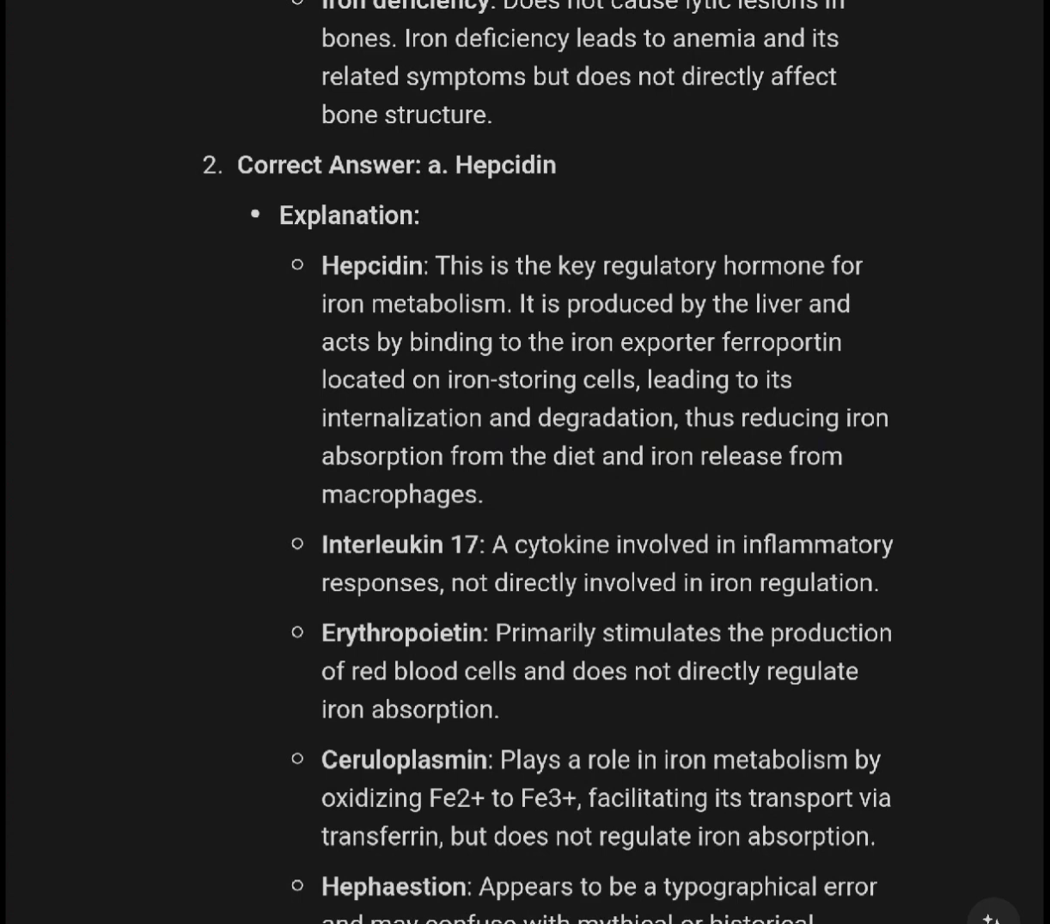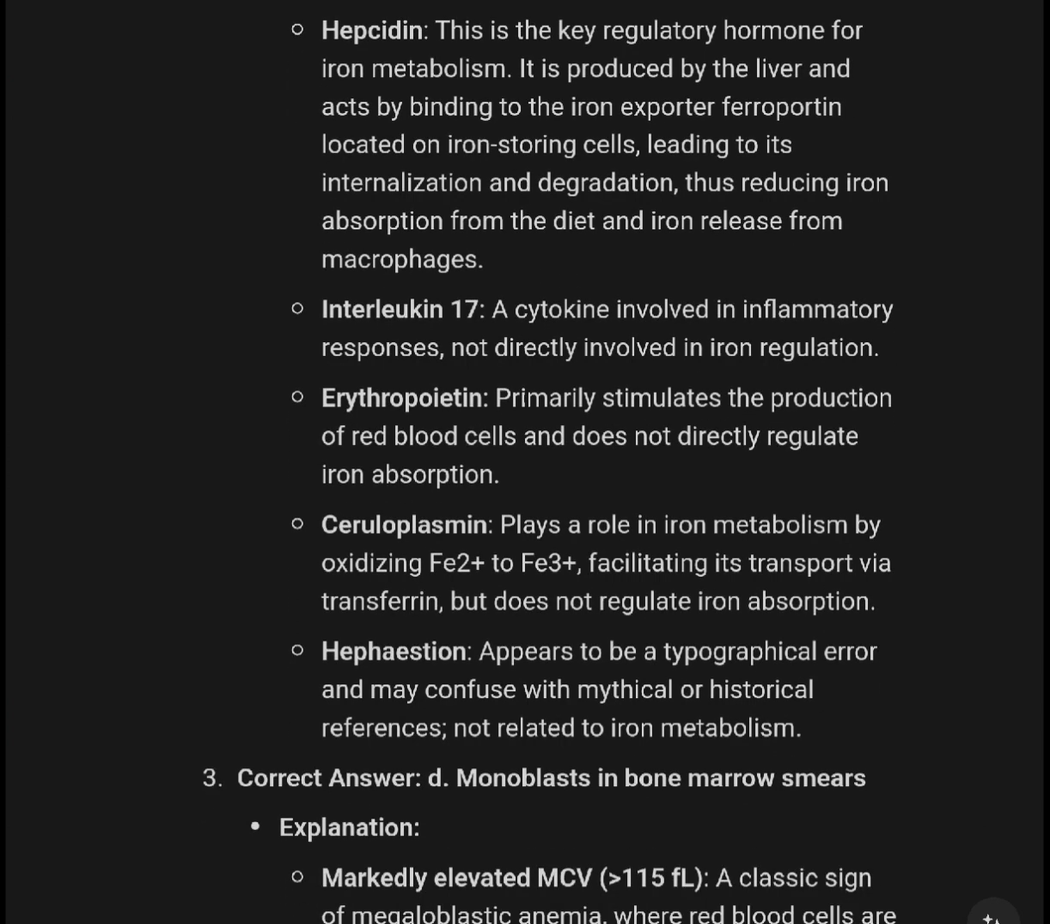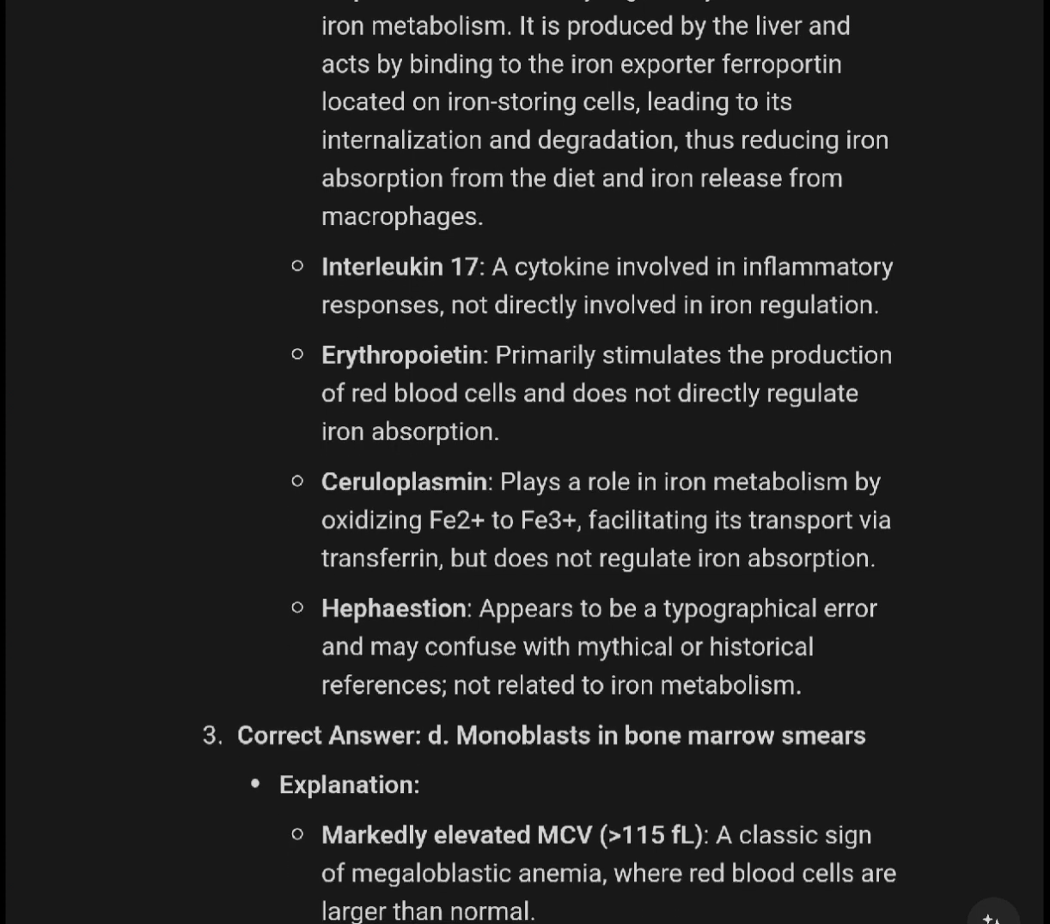Correct answer: hepcidin. Hepcidin is the key regulatory hormone for iron metabolism. It is produced by the liver and acts by binding to the iron exporter ferroportin located on iron-storing cells, leading to its internalization and degradation, thus reducing iron absorption from the diet and iron